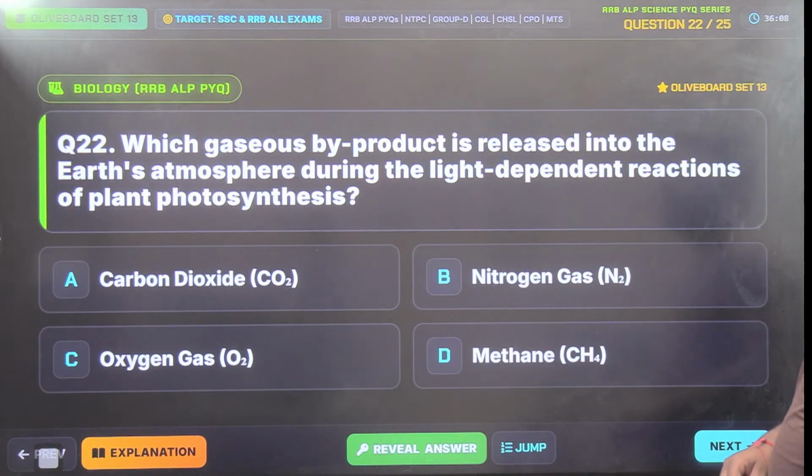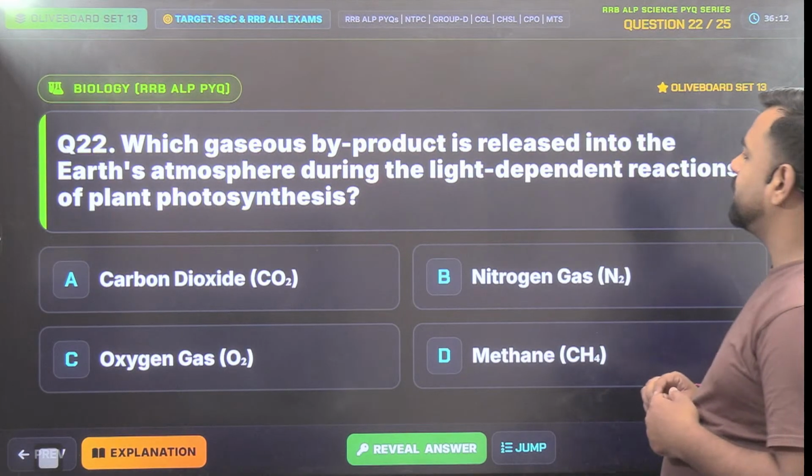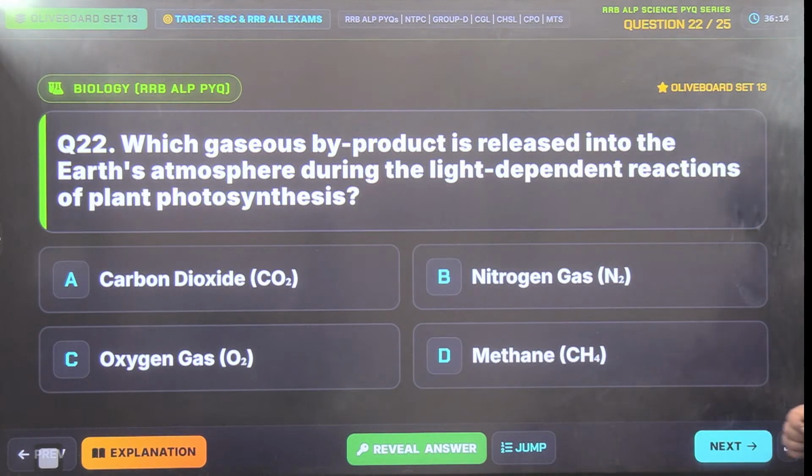Next, which gaseous byproduct is released into the Earth's atmosphere during the light-dependent reactions of plant photosynthesis? Is it carbon dioxide, nitrogen gas, oxygen gas, or methane? Guys, most of the candidates get this wrong, but I just want you people to be correct. So what should be the correct answer here?